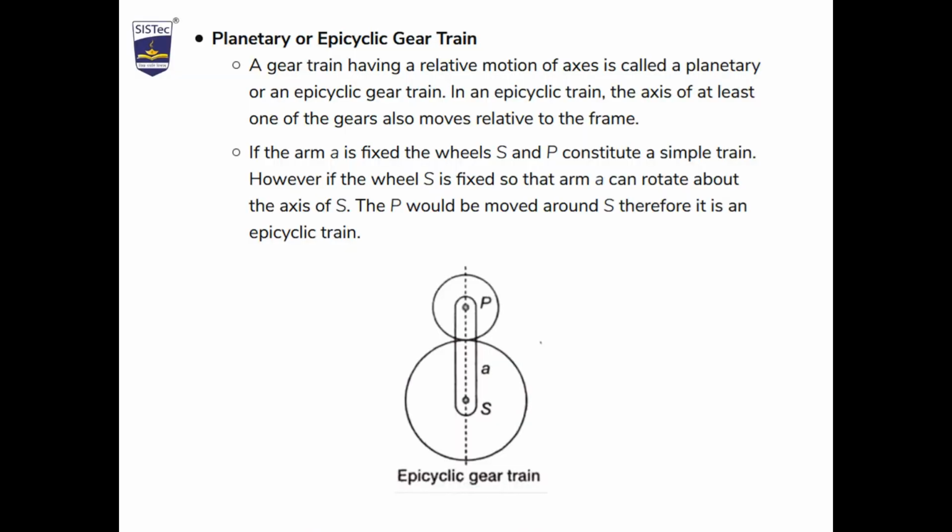So we are able to see different types of gears and different types of cam and follower. So these are the basics of theory of machines.